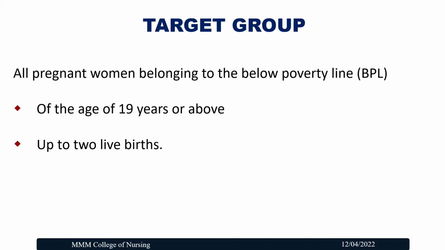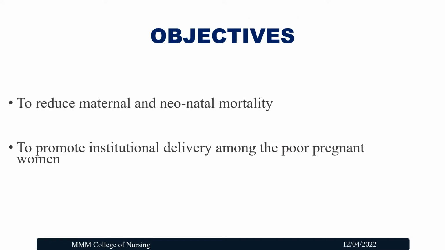The target group for this scheme is all the pregnant women belonging to the below poverty line. Mainly they are aged 19 years or above, up to 2 live births. So these are the main groups we are targeting through this JSY scheme. The objectives of the scheme are to reduce the maternal and neonatal mortality rate, and to promote institutional delivery among poor pregnant women.